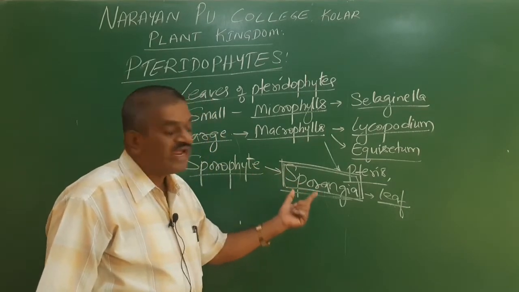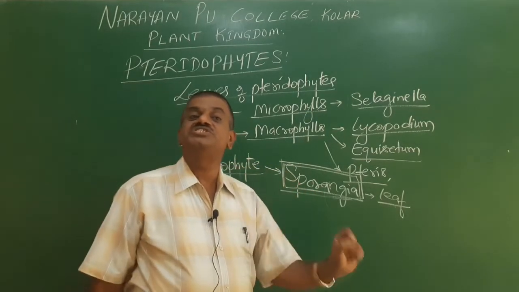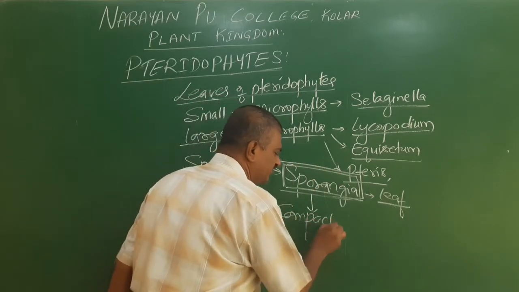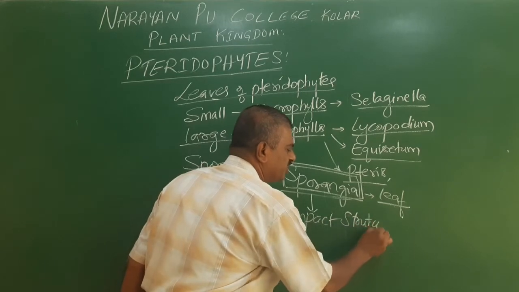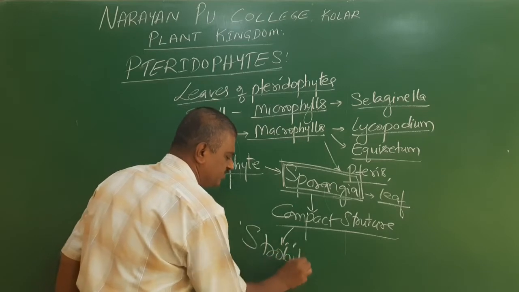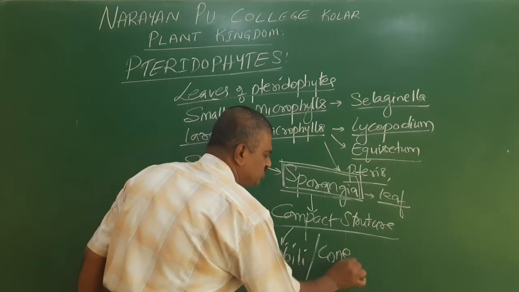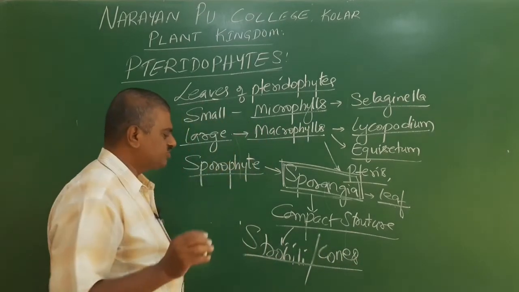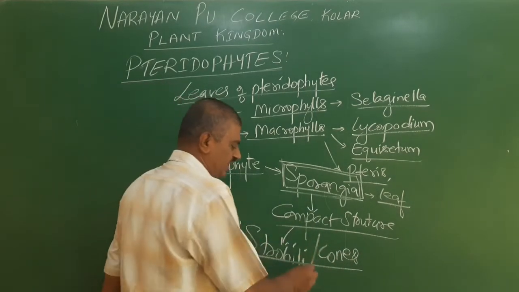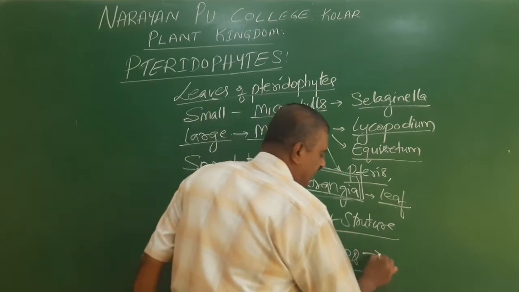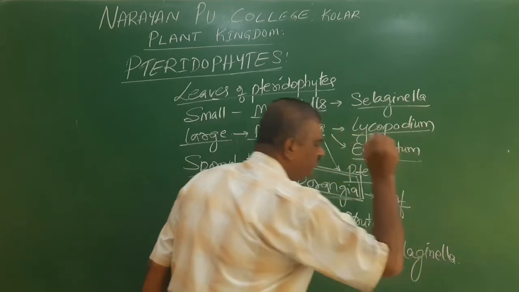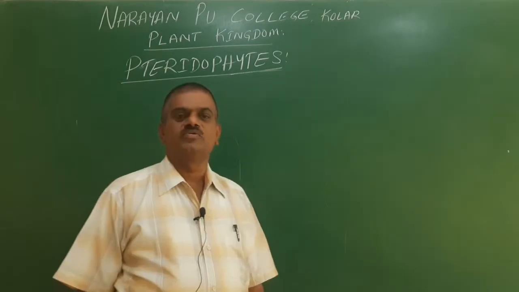The sporangia are distinct, compact structures. The compact structure of sporangia is called strobili, or it may be called cones. This type of strobili or cones can be noticed in Selaginella.